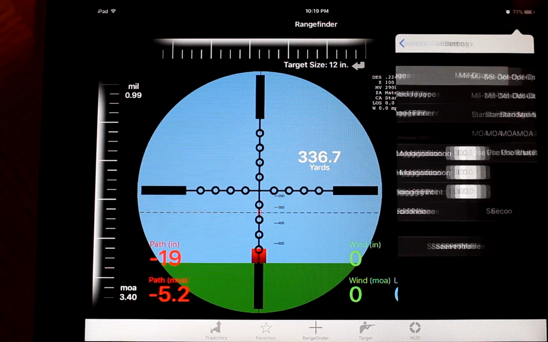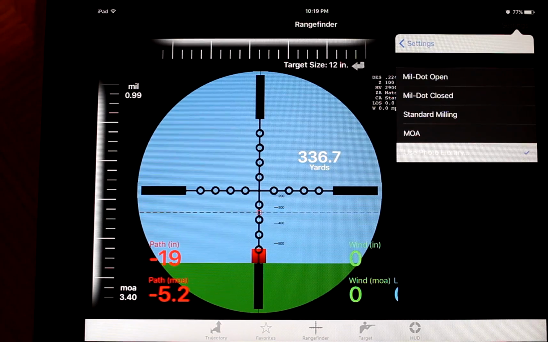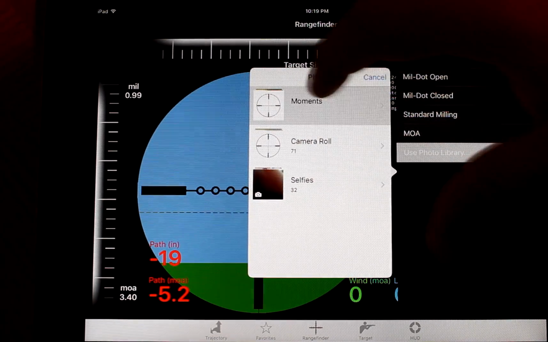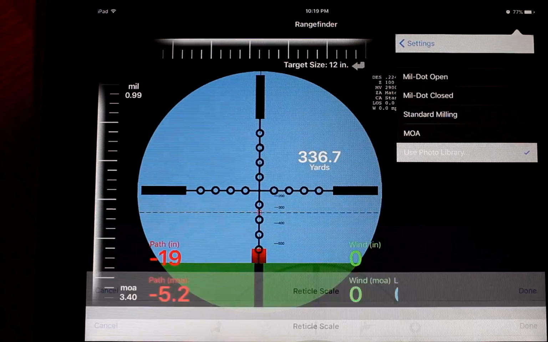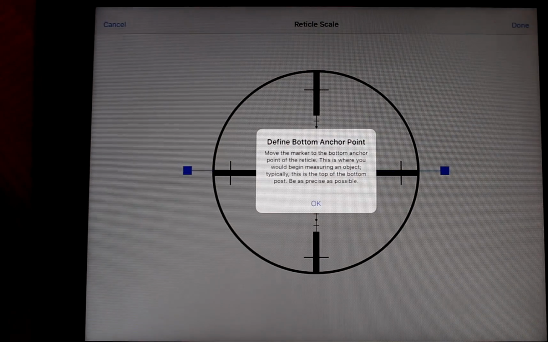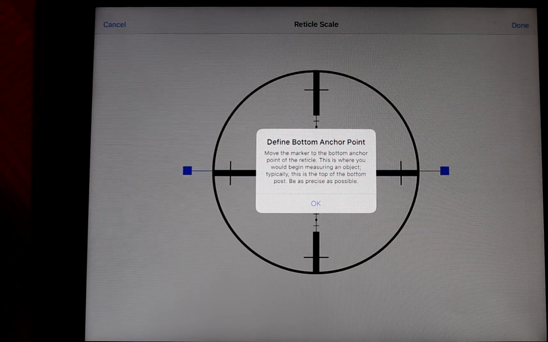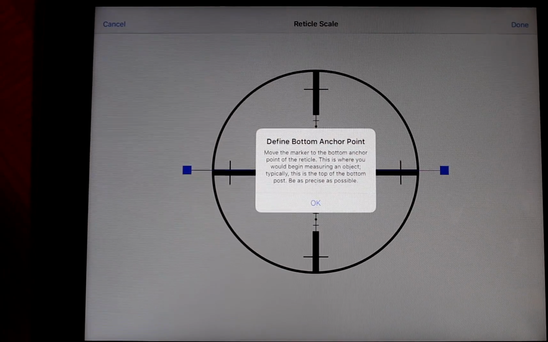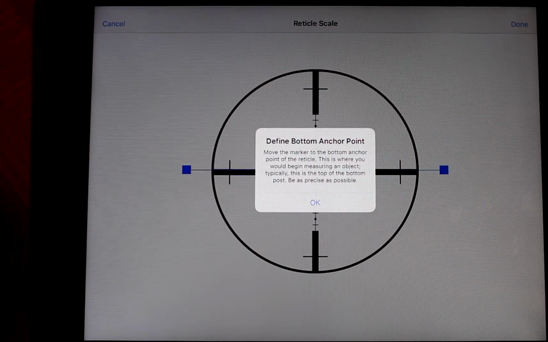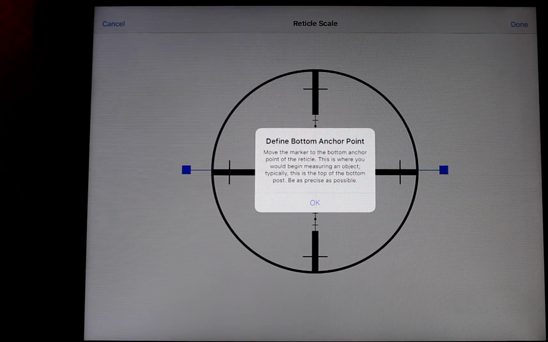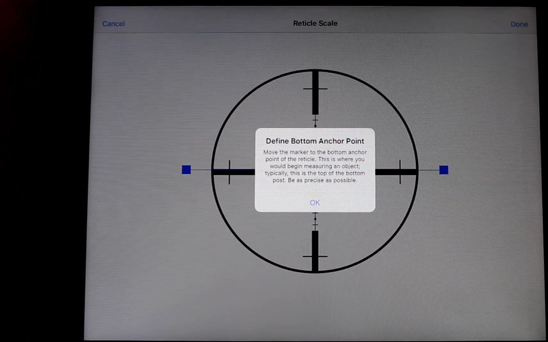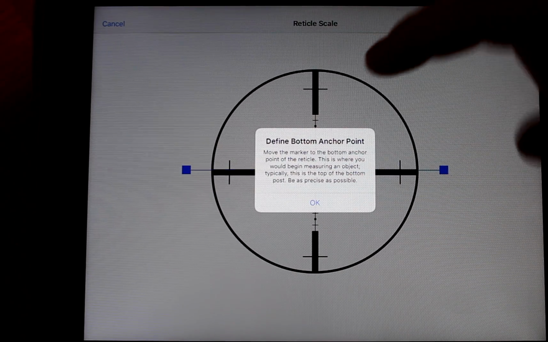So you go into Image, use Photo Library. You're going to have your picture in here. So this is my reticle that I downloaded off of Burris website. I have a kind of a cheapy Burris drop time scope on my rifle, which works really good for me at this point.